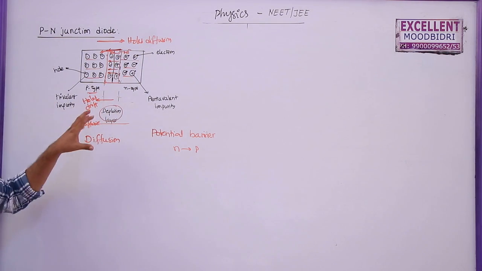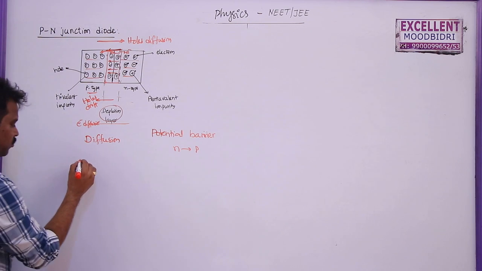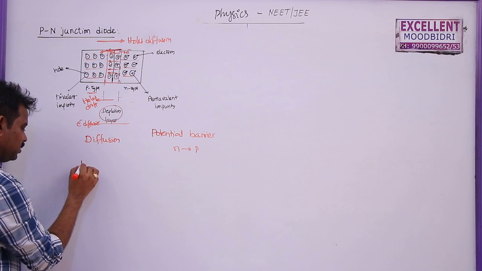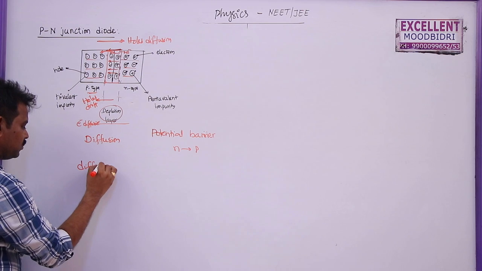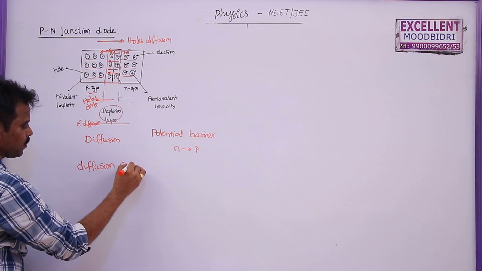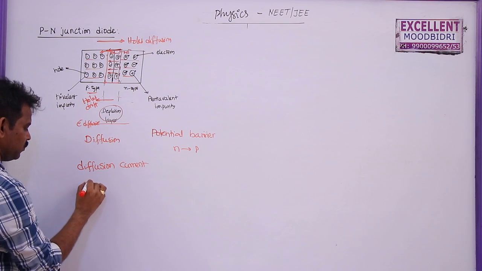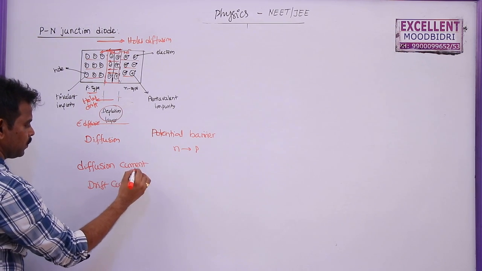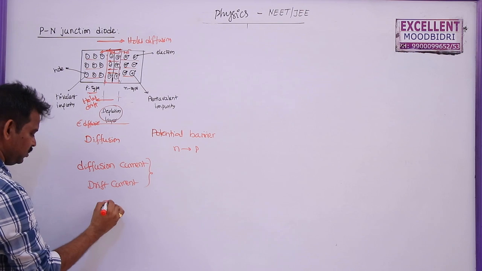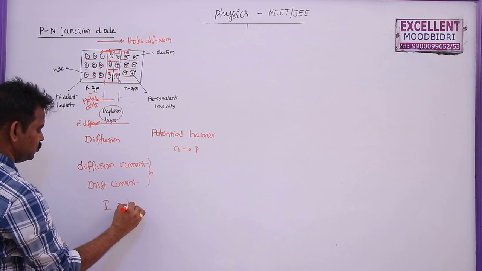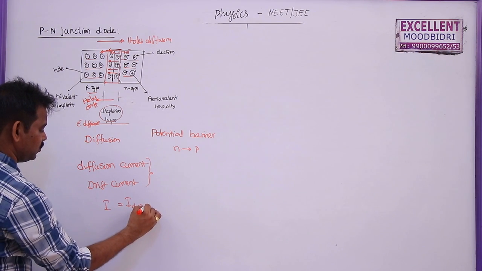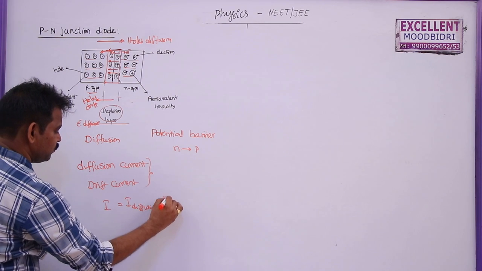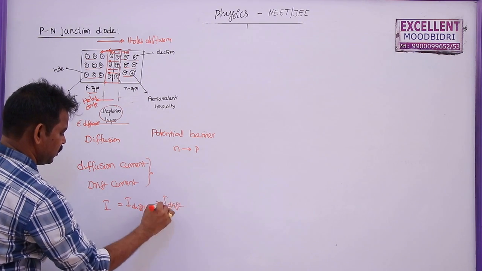So as a whole, in a PN diode we have two currents. One is the diffusion current. The second one is the drift current. So the current in any PN junction diode is due to diffusion plus drift current.